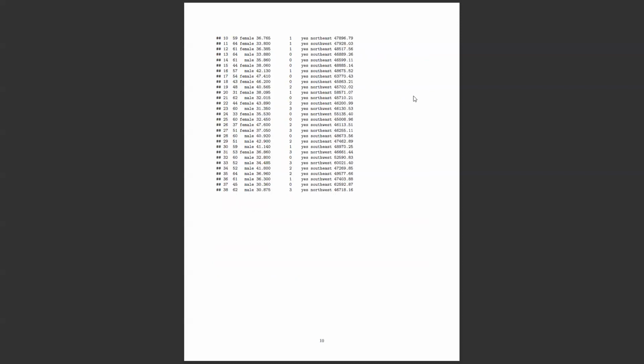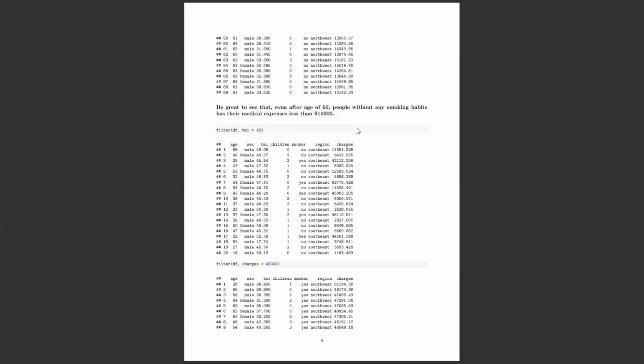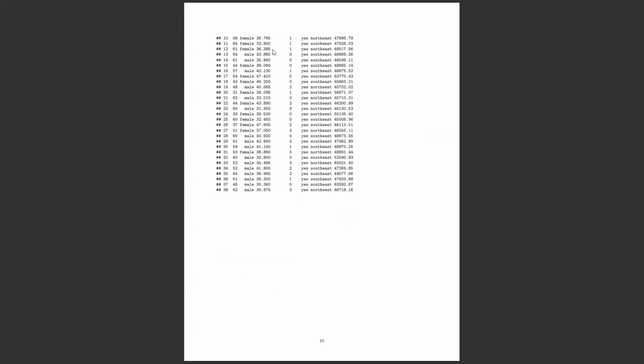And here we can see, again going back to the slide, if a person has more than 45,000 US dollars of medical expenses, let's check their body mass index. Almost everyone has a body mass index of more than 35. So we can think of it the other way as well, right?